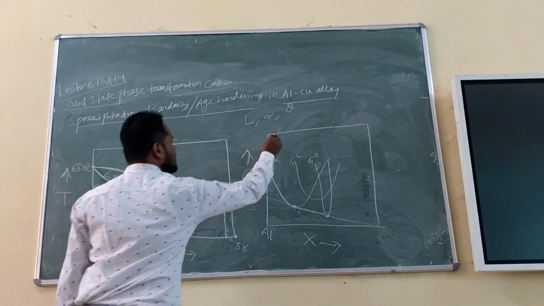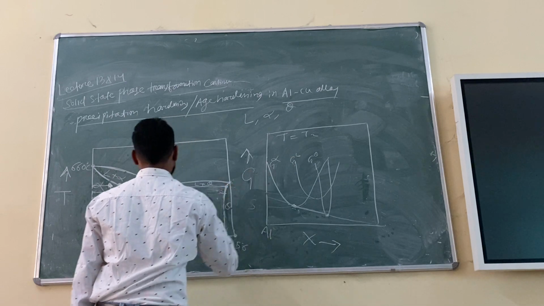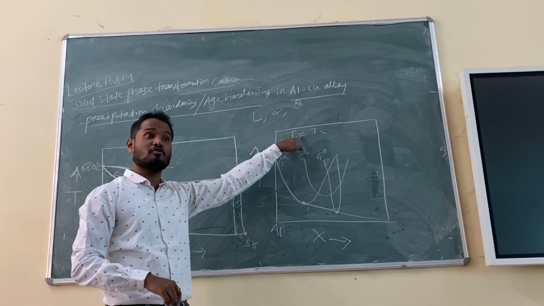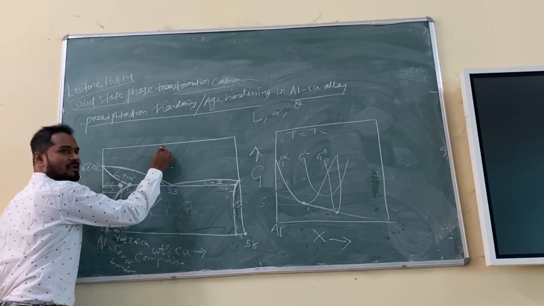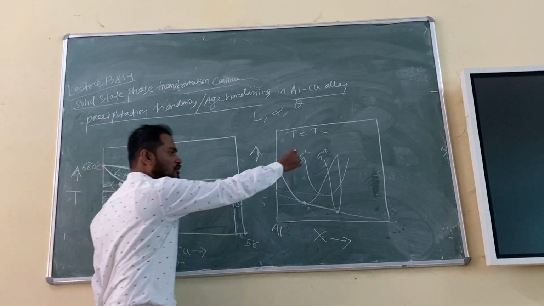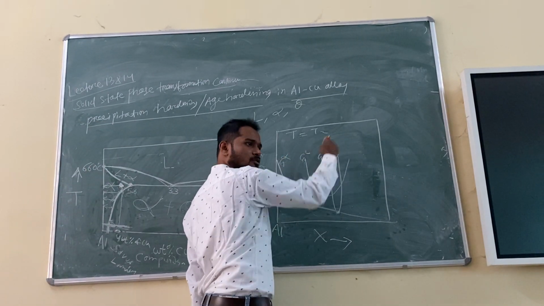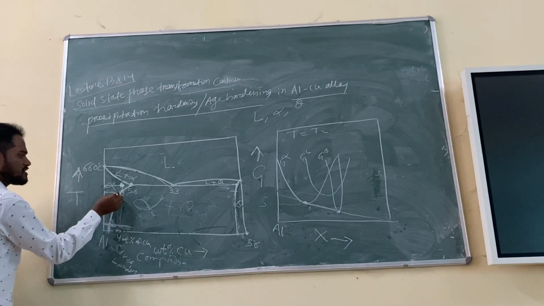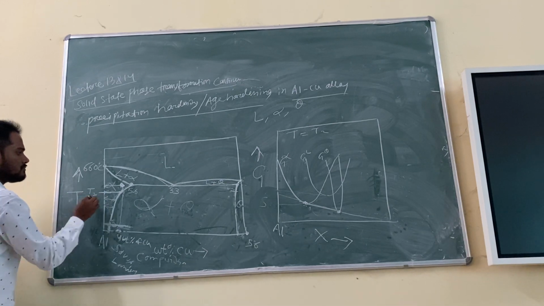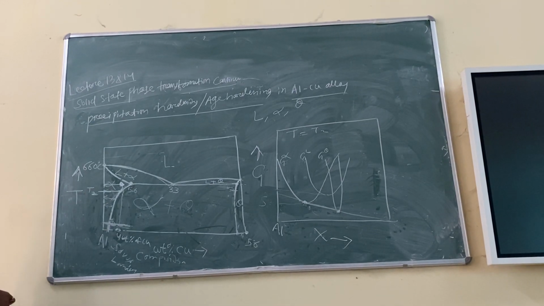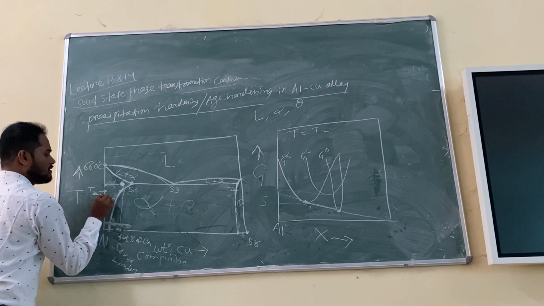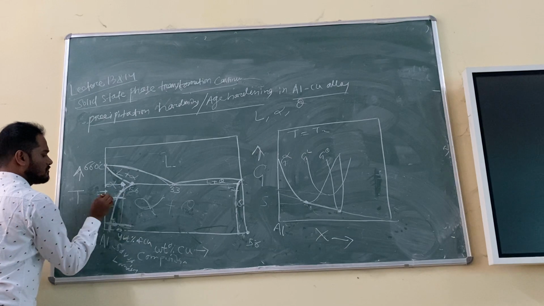Suppose this is T equal to T2, for example, at this temperature. Because you have to mention the temperature. Remember, no? That is more important. At what temperature do you want to find? Suppose I want to find at this temperature. That means if liquid were more stable, not alpha, not theta, the liquid line would be lower, but the alpha and theta lines would be higher. But here I am taking a temperature of this much, T2. Okay, let it be this much temperature. T2 is this much.